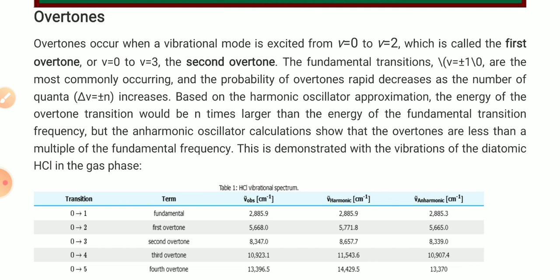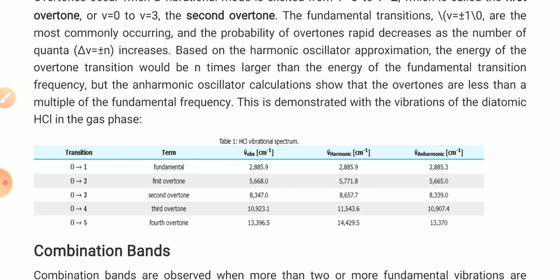Based on the harmonic oscillator approximation, the energy of the overtone transition would be n times larger than the fundamental transition frequency. But in the anharmonic oscillator, calculations show that the overtones are less than a multiple of the fundamental frequencies.